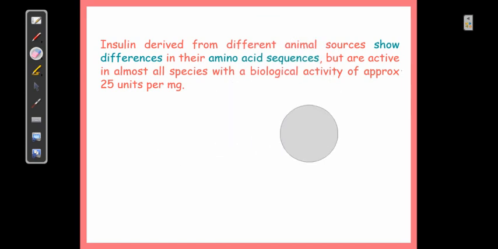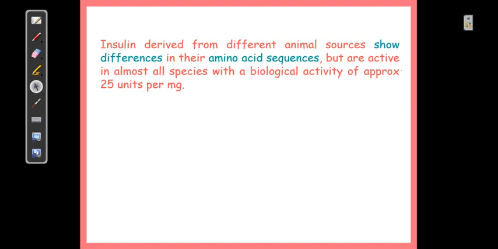Normally we give peptides in units. If you want to give 1 milligram of insulin, you can consider 25 units equivalent to 1 milligram. This is how the dose is recommended. The dose is normally given in a range of 15 to 25 or 30 units, based on the need of the patient and the hyperglycemia produced in the patient's body.